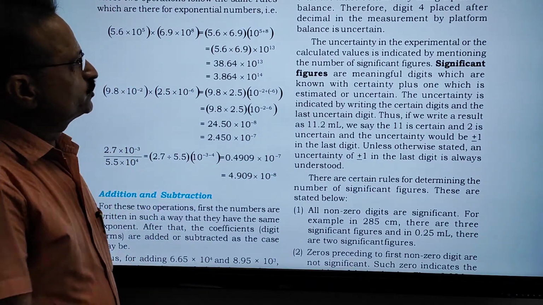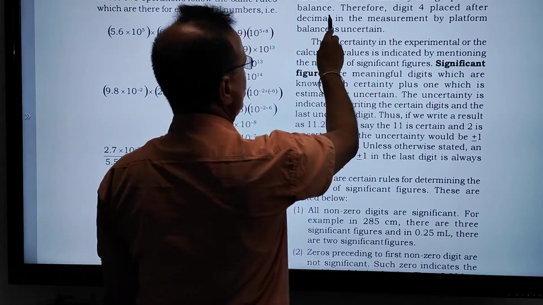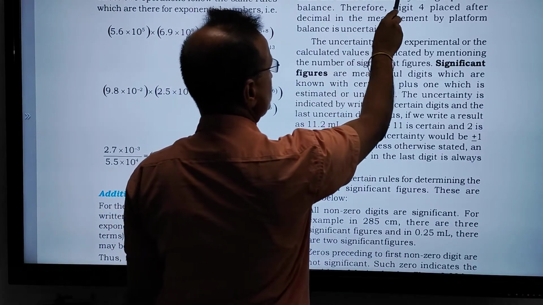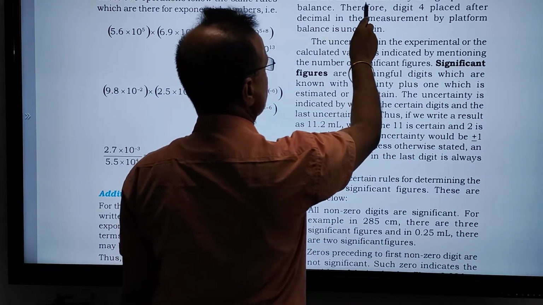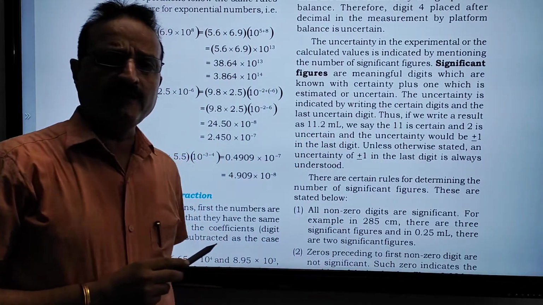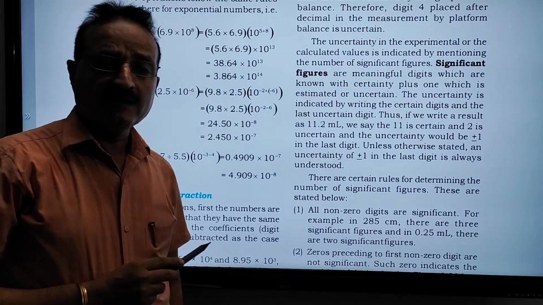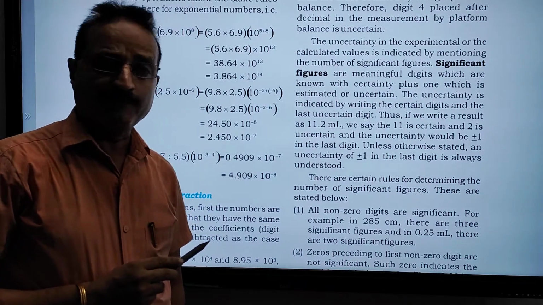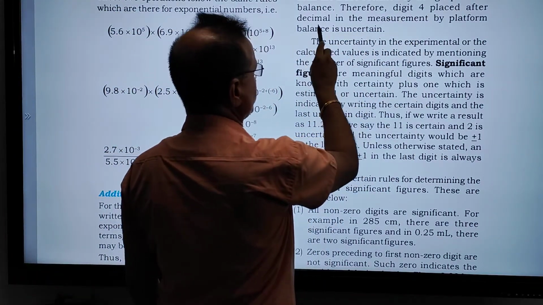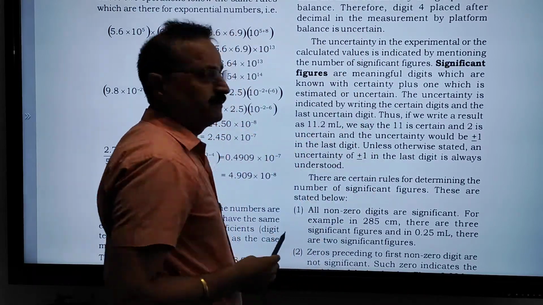The mass obtained by an analytical balance is slightly higher than the mass obtained by the platform balance. So the digit 4 after the decimal in the platform balance measurement is uncertain.